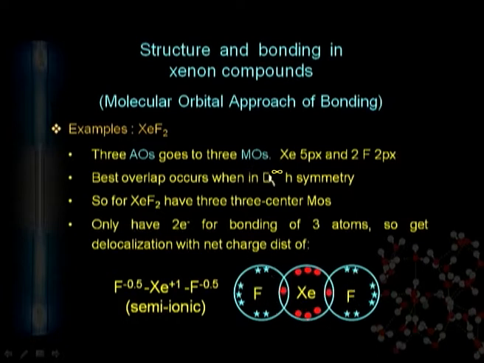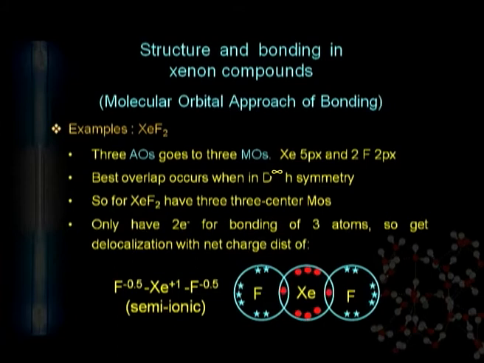You can understand that in this compound, the better overlap only forms in D-infinity symmetry. D-infinity symmetry means linear symmetry, because the 2 fluorine atoms can be separated by a maximum of 180 degrees. Hence, the px orbital of the xenon is in fact involved in the bonding, and any orbital, px, py or pz, of the fluorine can be involved in the formation of molecular orbitals with that compound.